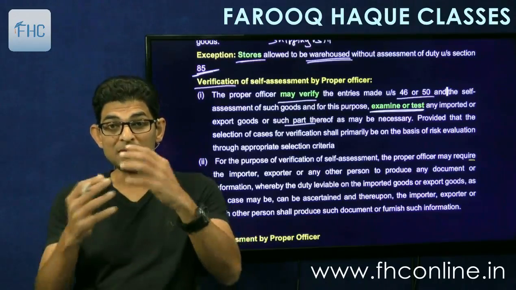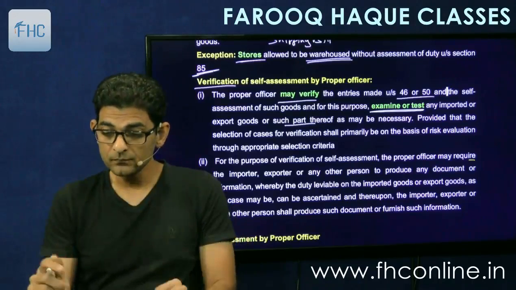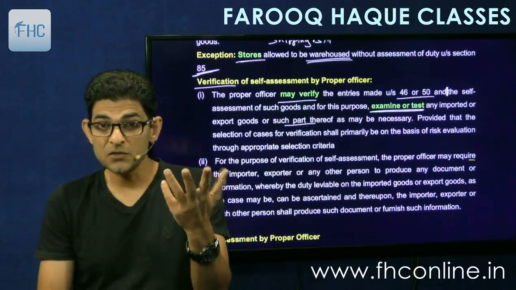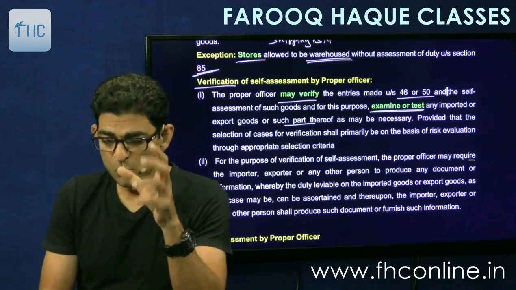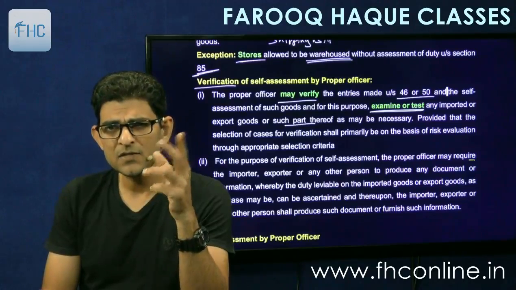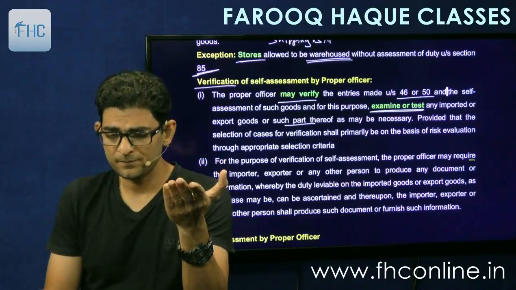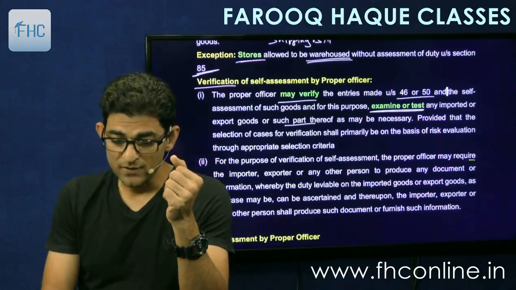Means he can examine and test the goods also. It can be chemical testing, physical testing, any kind of examination and testing can be carried out to ascertain that the entries that you have made under section 46, meaning in the bill of entry, are correct, provided that